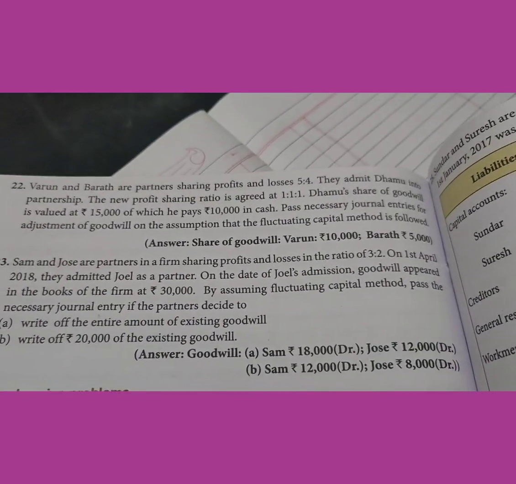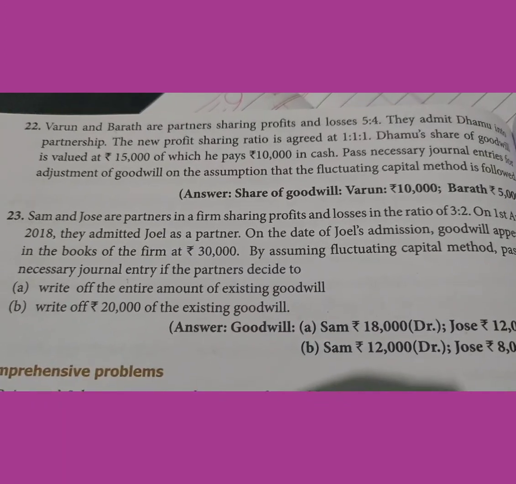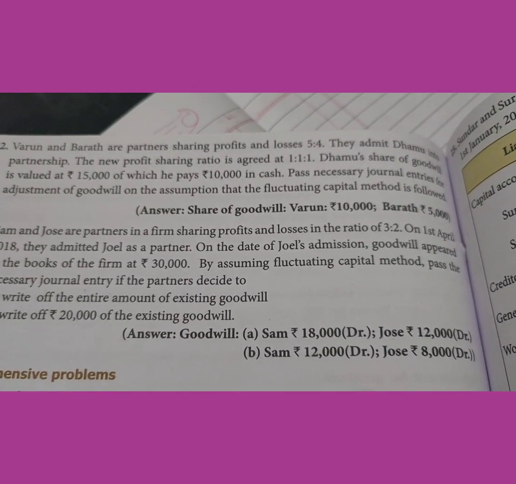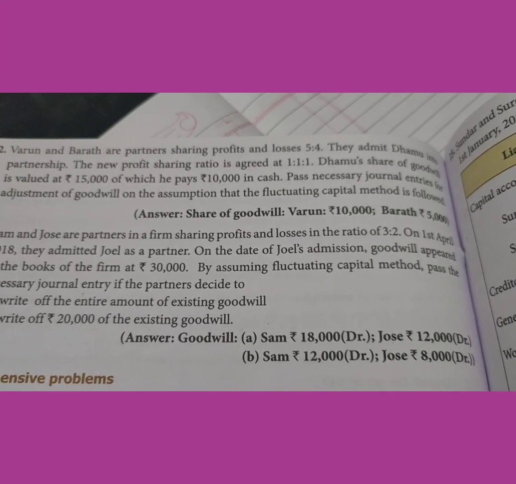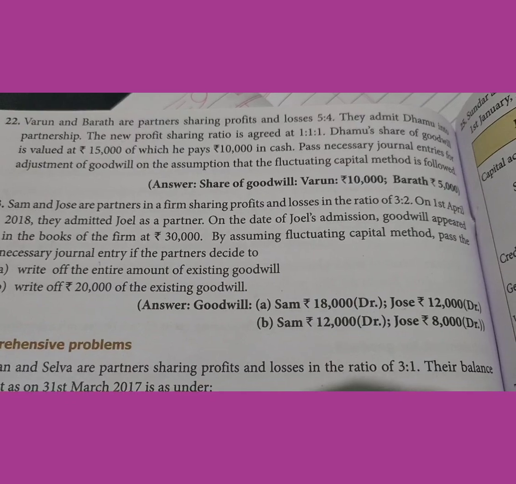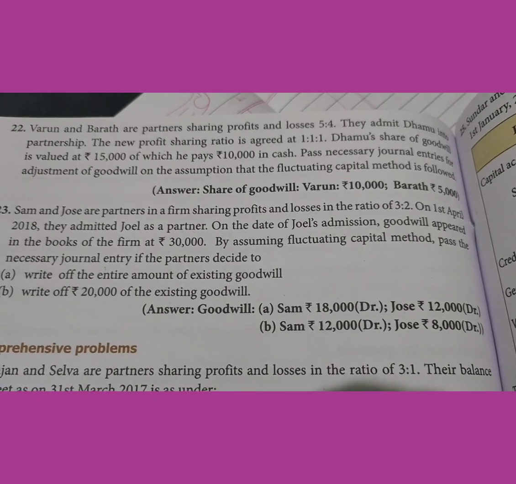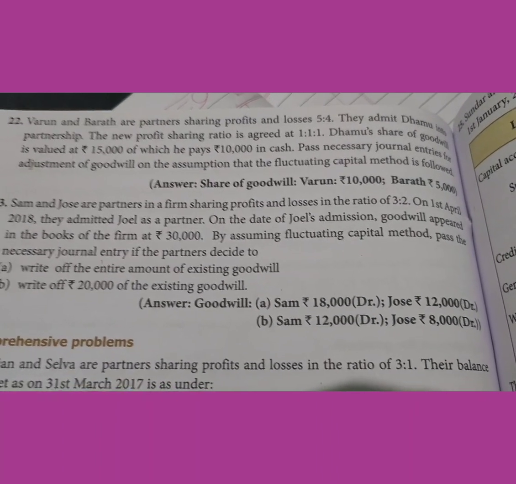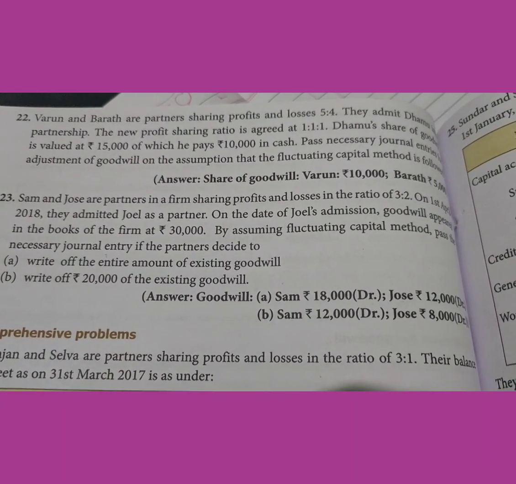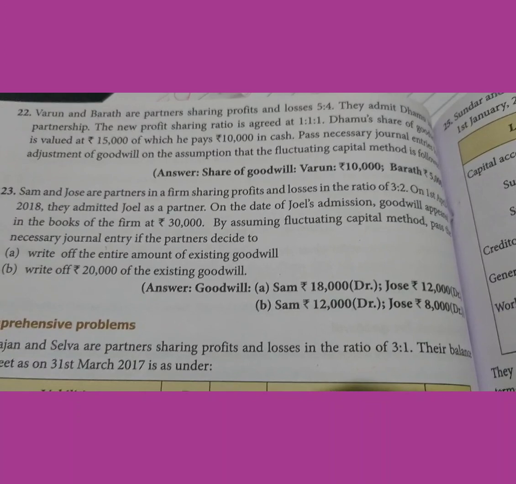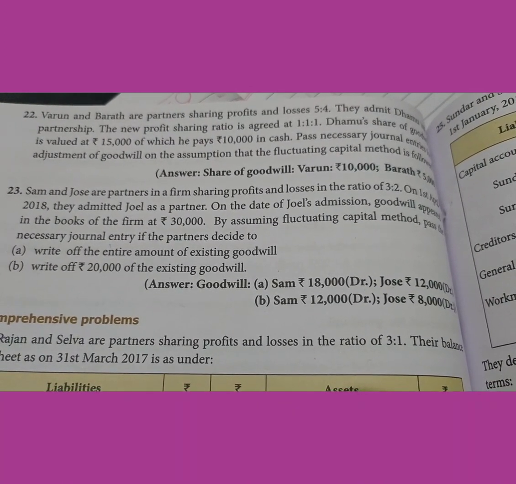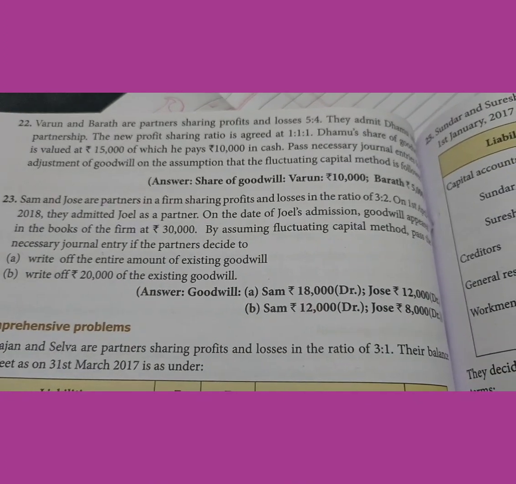Exercise number 22. Varun and Bharat are partners sharing profits and losses in 5:4 ratio. They admit Damu into the partnership. The new profit sharing ratio is agreed at 1:1:1. Now, old profit sharing ratio is given, new profit sharing ratio is also given. Then we can find the sacrifice by using the formula: sacrifice is equal to old share minus new share.